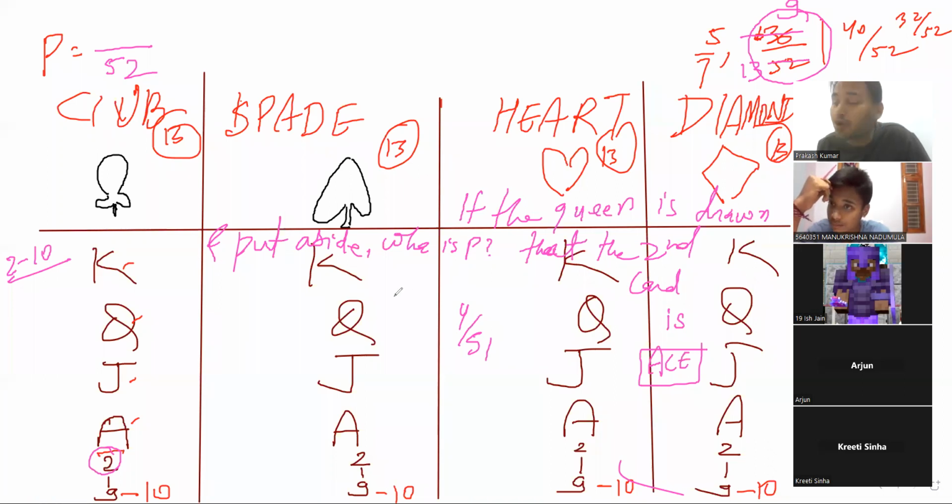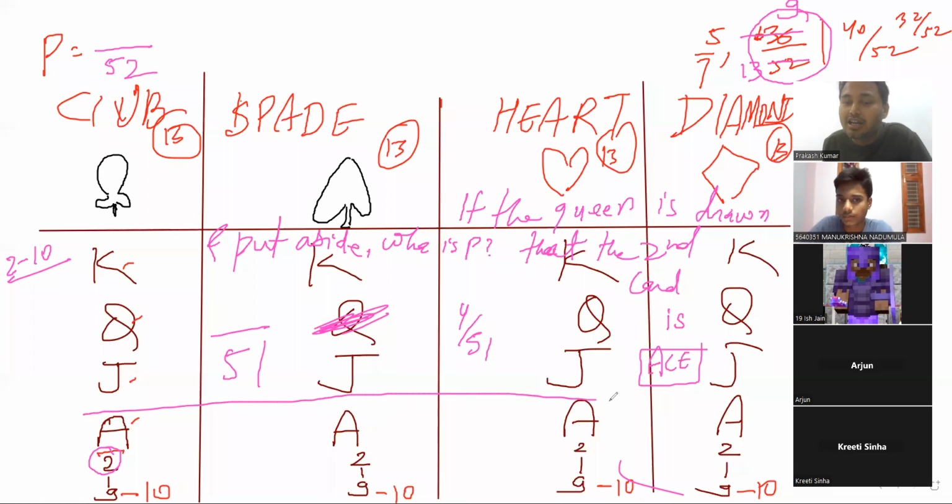There are total 4 queens. Suppose I remove this queen. Now from the 52, I am left with only 51 cards. Now if I draw the second card, what is the probability that it is an ace? There are total 4 aces. So the answer will be 4 by 51.